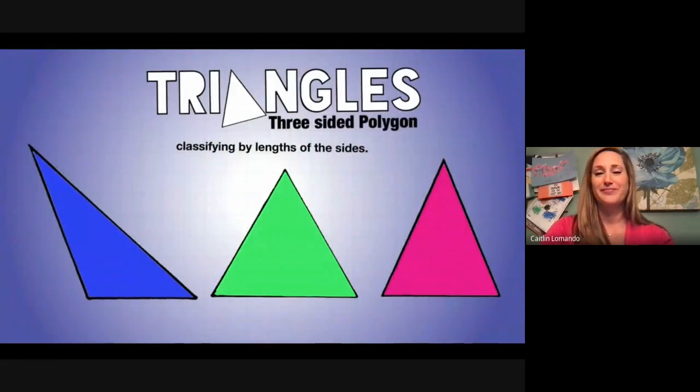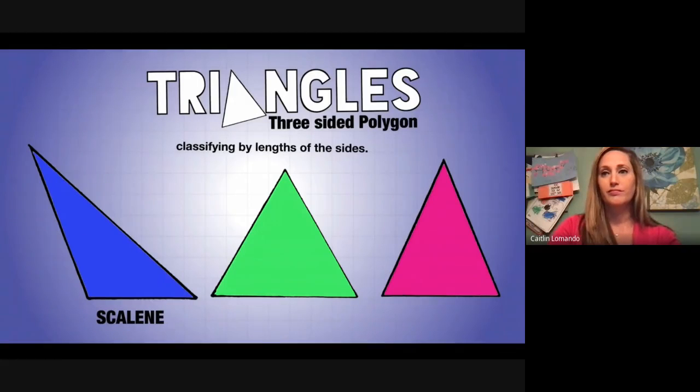Now let's look at triangles. A triangle is a three-sided polygon. You can classify triangles by both the lengths of its sides and the measures of its angles, but we're going to first start by talking about the lengths of its sides. So first we have this triangle here. All three sides are of different lengths. When that happens, it's what we call a scalene triangle. Scalene means no sides are equal, right?